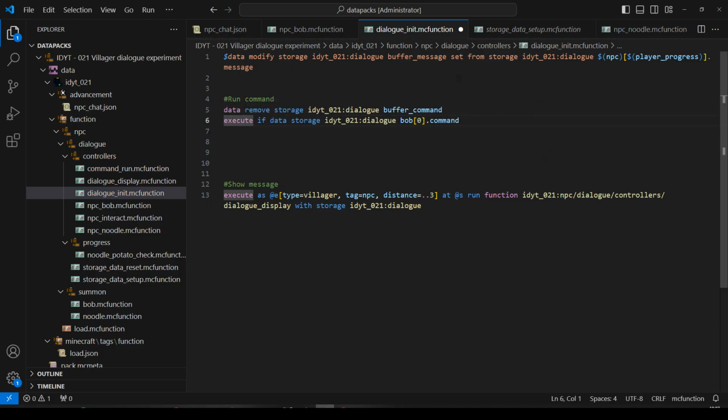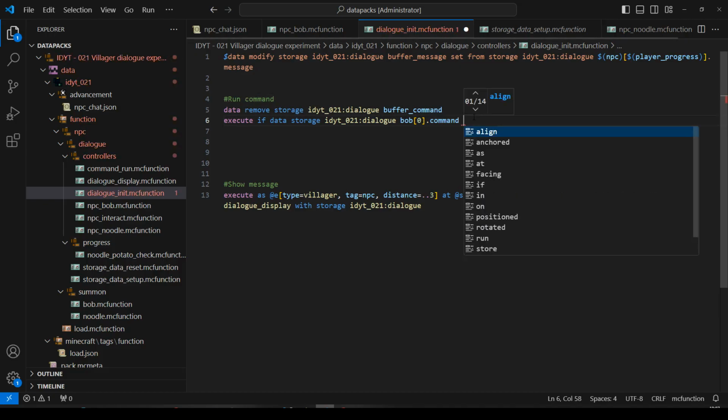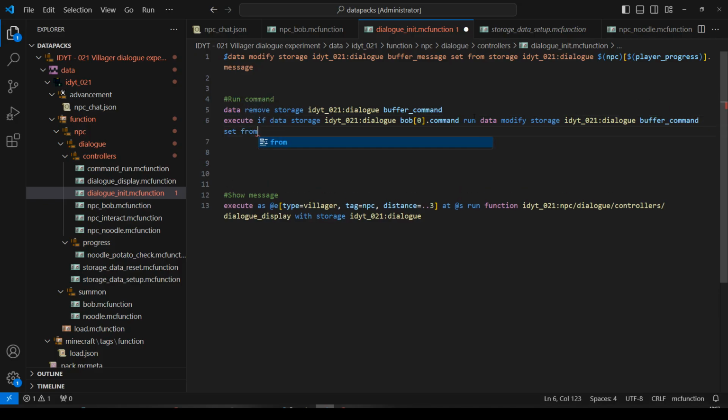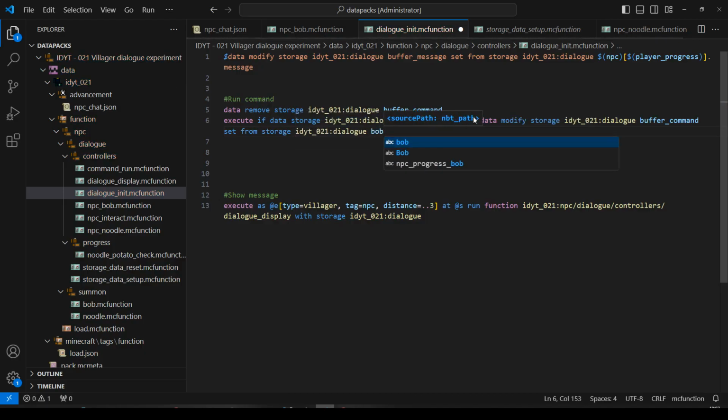So if there is a command there, then we will run data modify storage, my storage, buffer command. We will set from storage, my storage, Bob 0 dot command.